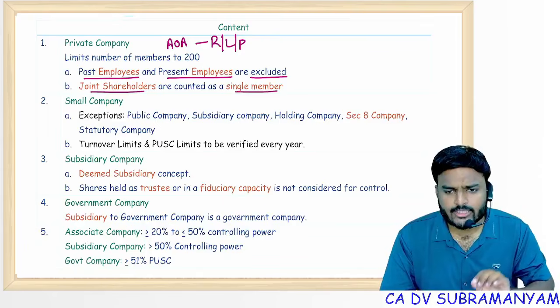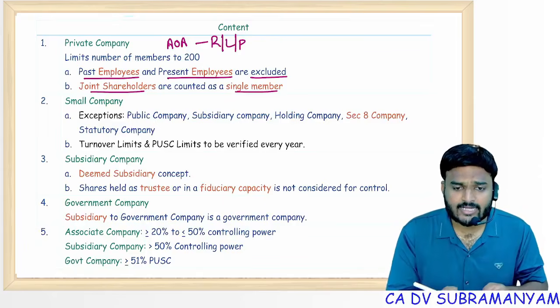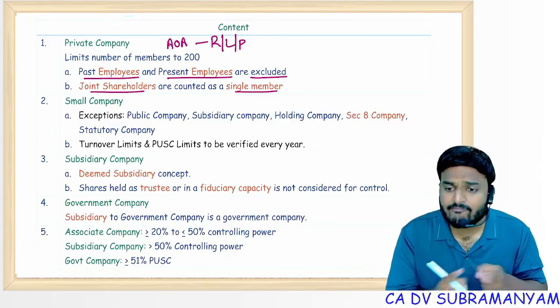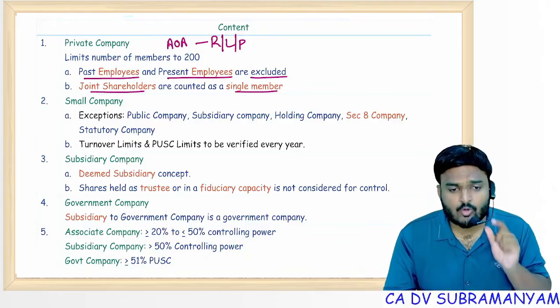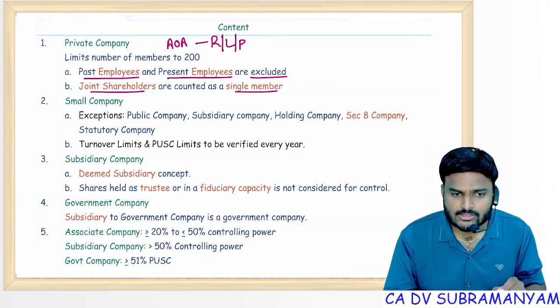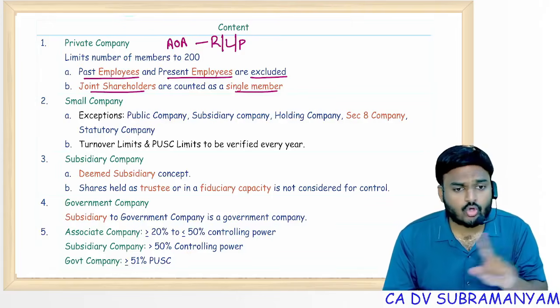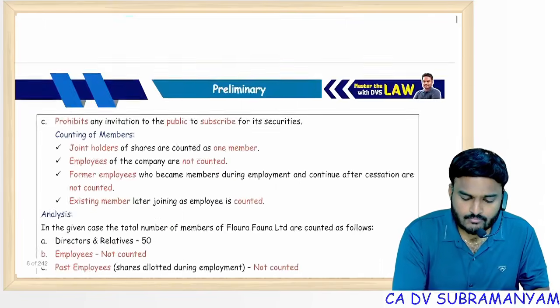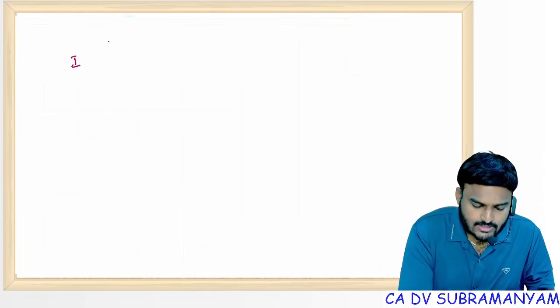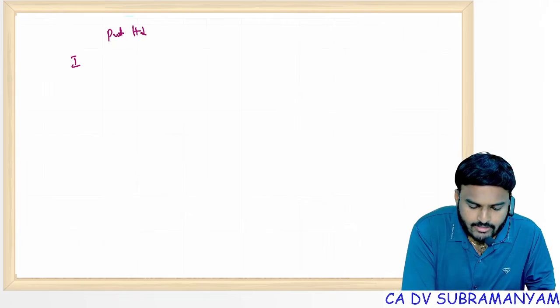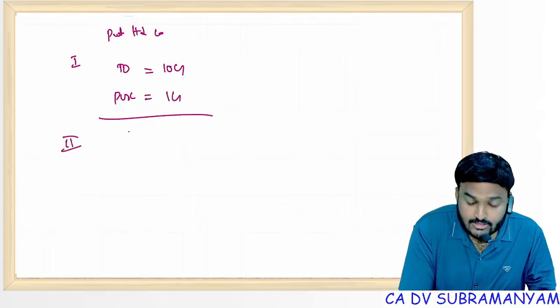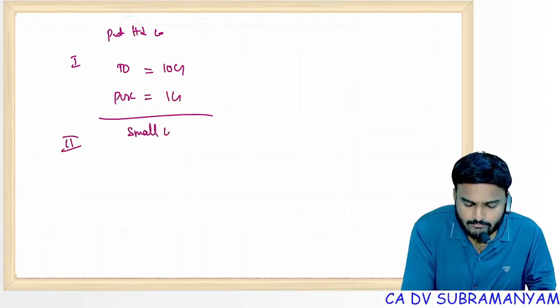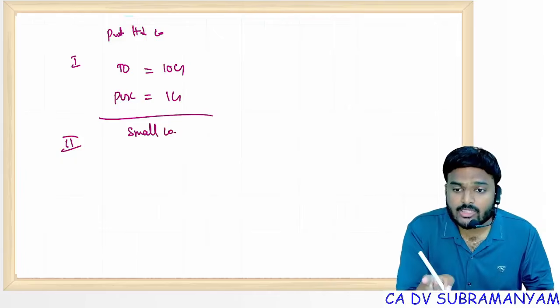But the important point is, here you need to verify these criteria every year. That means once small company status is lost, will it be lost forever? No. Year on year you need to check. For example, I'm talking about a private limited company. First year, turnover 10 crores, paid up share capital 1 crore. So for the second year, the status of the company is small company, because you need to check the financial parameters of the preceding financial year.